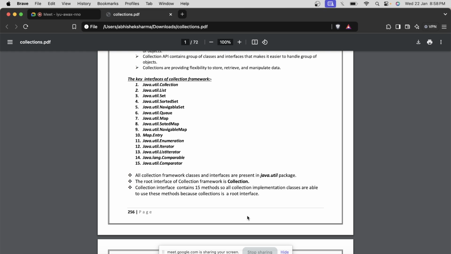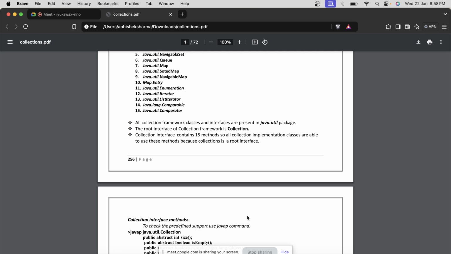They might call it something else. List will become something else over there, set will become something else over there, but the basic logic will remain the same. So over here, the basic array that we were discussing, we will leave it.